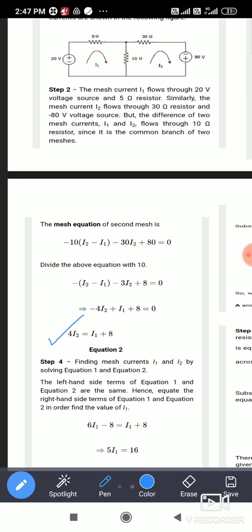That equation will be I1 minus 4I2 is equal to minus 8. So that will be the second equation. You can always put it in the form ax plus by is equal to c. In this format you can keep it, so that we can directly use the calculator and put in the correct values of the coefficients.